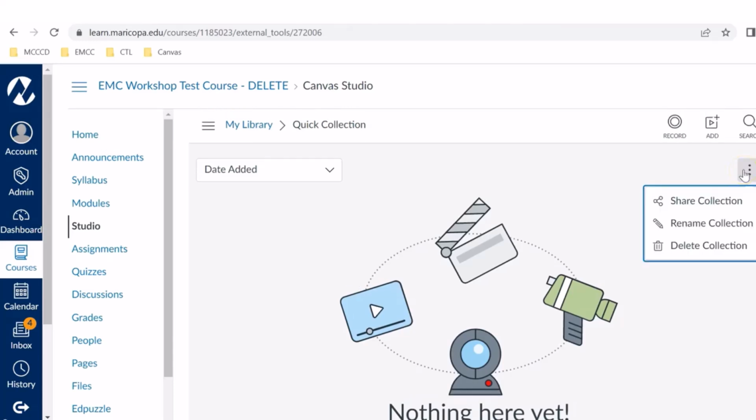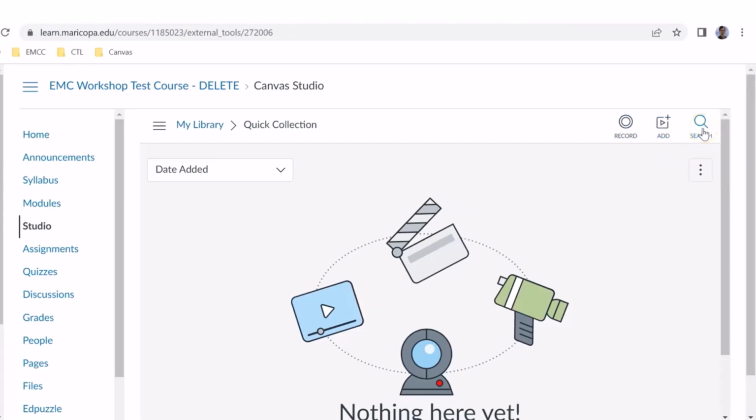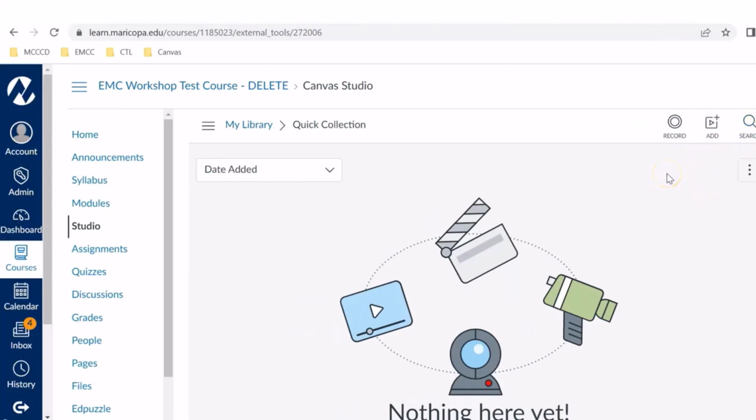The nice thing is, like with the collection, I could share my collection with others, rename it, and delete the collection. But if I wanted to add videos, I can do it multiple ways here. I can do it by recording a video, which is a screencast, which is exactly what I'm actually using for this video. I can add a video, or if I had videos already in my library, I could search for videos. So for this, let's just go ahead and add.